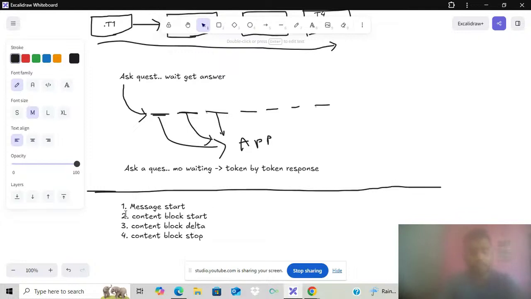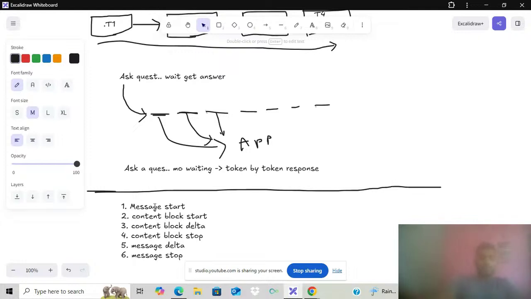After that, they will send you a simple message delta. Message delta means the response is completed, and after that the message is stopped. This is how the process works.